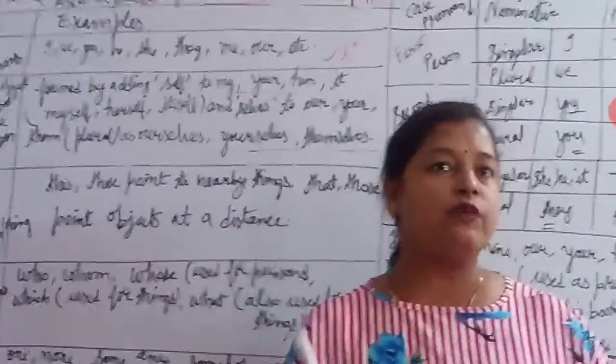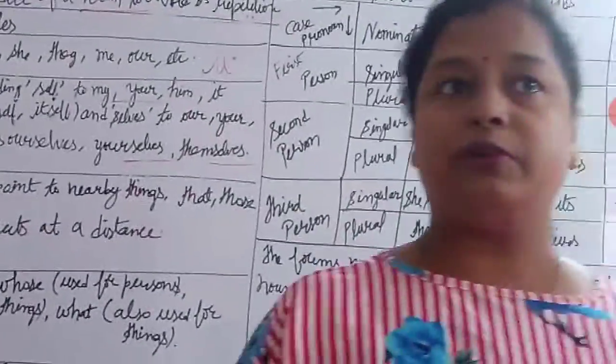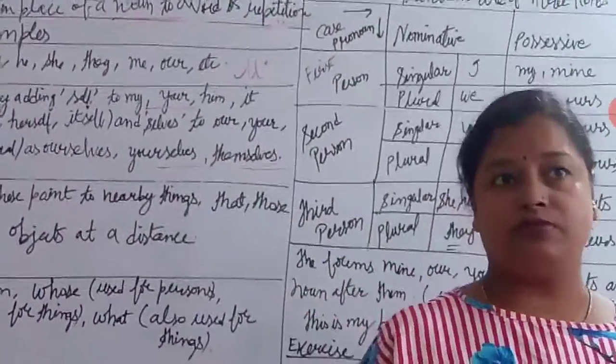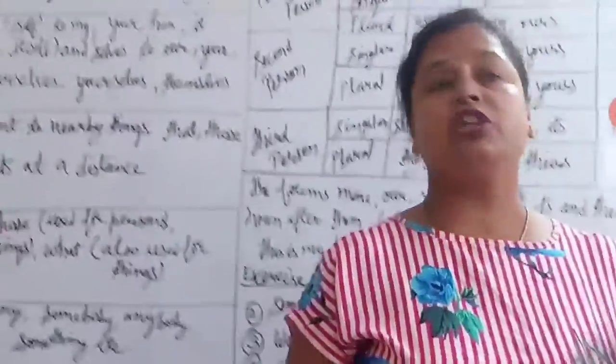Just see, I will give you one example. Rita is a very good girl. Rita completed the work before the time. Rita is very hardworking girl. So instead of using the person's name, we can use it like this: She is very hardworking girl. She completed the work before the time.